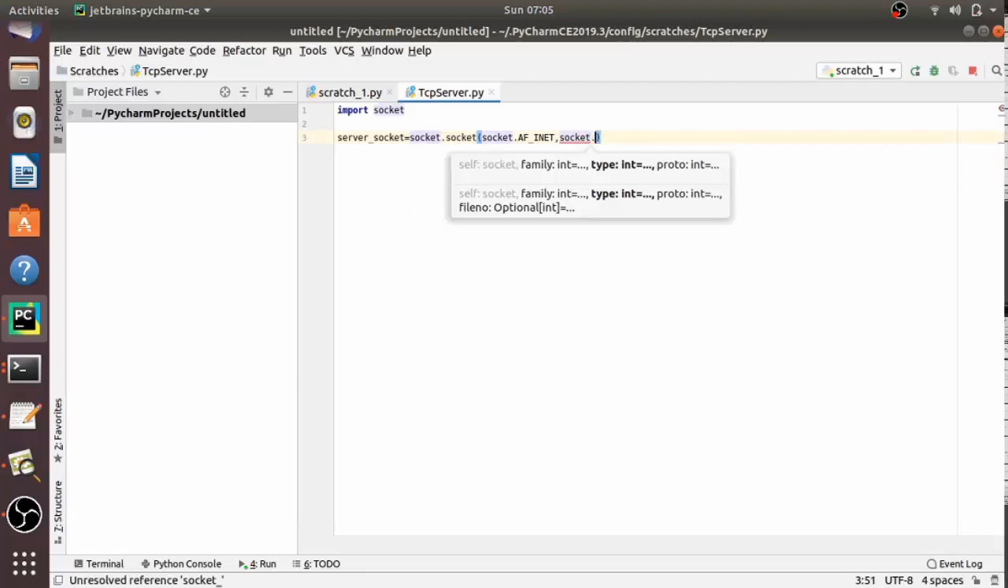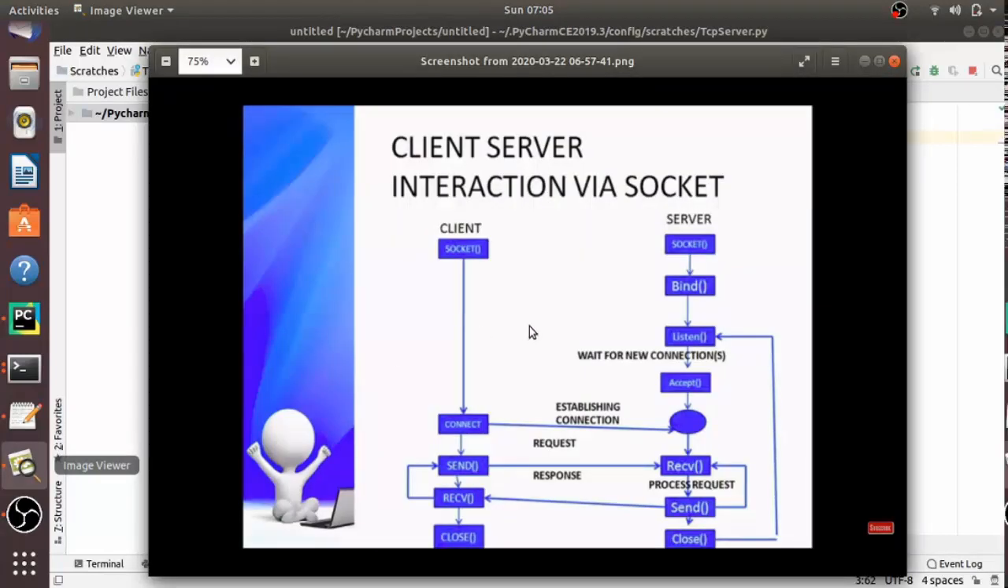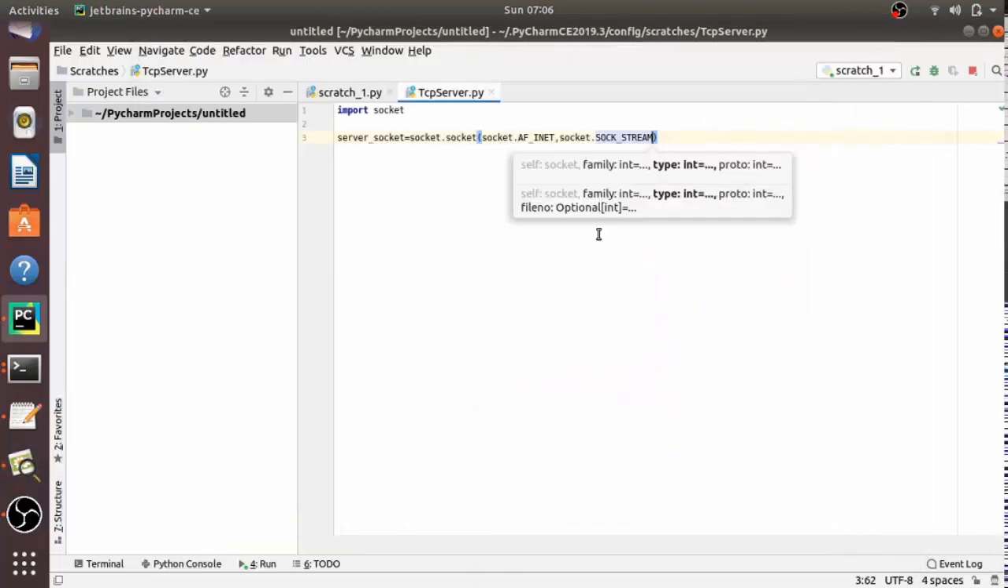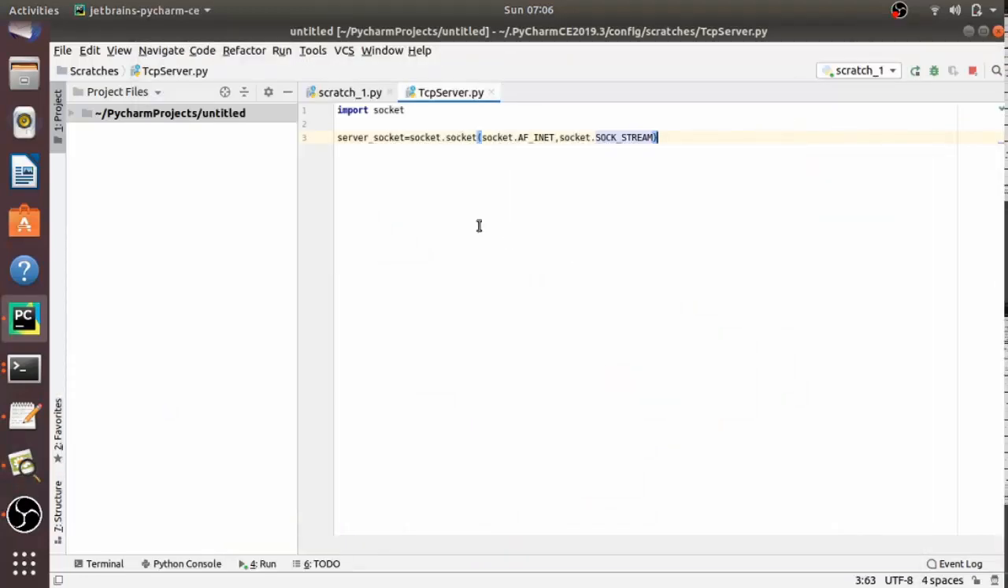Now let's see the interaction diagram to visualize it clearly. As you see here, the server first binds the socket to a specific IP and port so that it can listen to incoming requests on that IP and port. So to do this, the server has a bind method which binds it to a specific IP and port, and the server has a listen method which puts the server into listen mode.